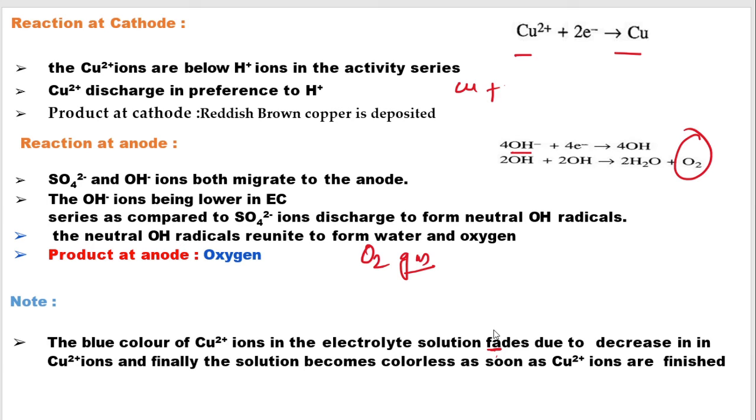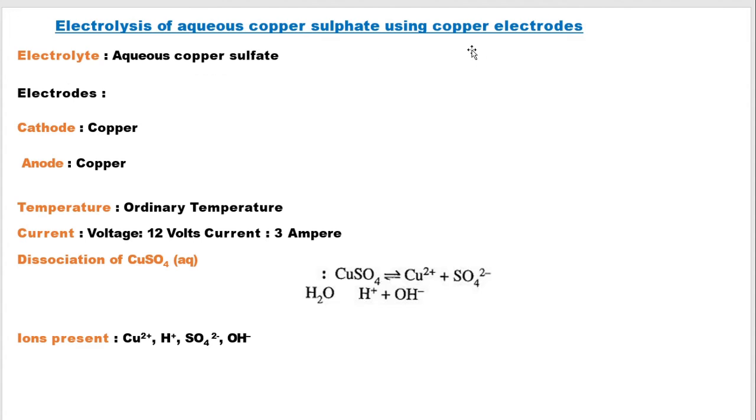As the Cu2+ ion concentration decreases, the solution becomes colorless once the concentration of copper ions diminishes completely. But when you are using an active metal like copper as an electrode, you will see that the blue color of the copper sulfate solution does not fade out.